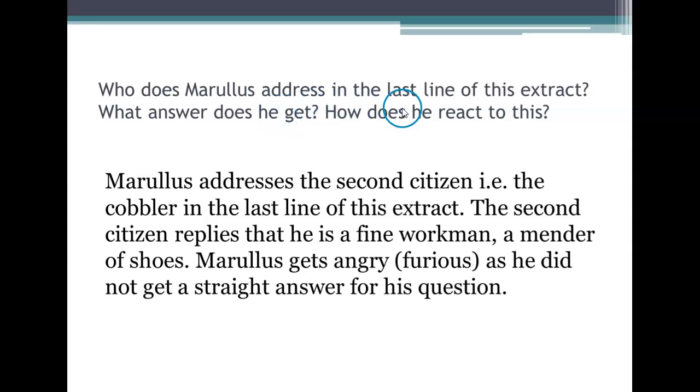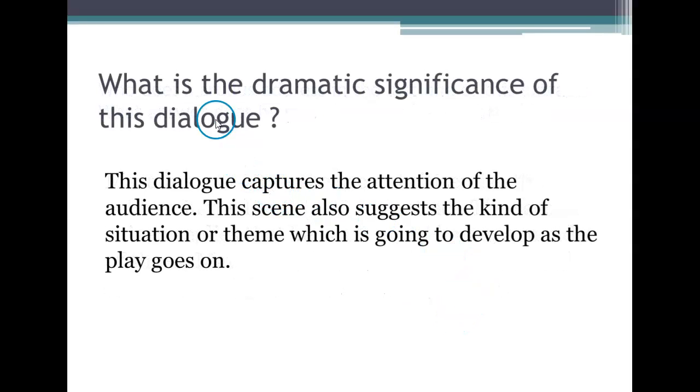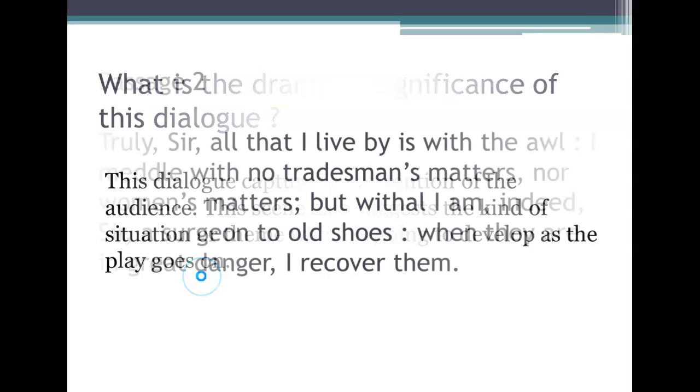Who does Marullus address in the last line of this extract? What answer does he get? How does he react to this? Marullus addresses the second citizen, that is the cobbler, in the last line of this extract. The second citizen replies that he is a fine workman, a mender of shoes. Marullus gets angry, furious, as he did not get a straight answer for his question. What is the dramatic significance of this dialogue? This dialogue captures the attention of the audience. The scene also suggests the kind of situation or theme which is going to develop as the play goes on.